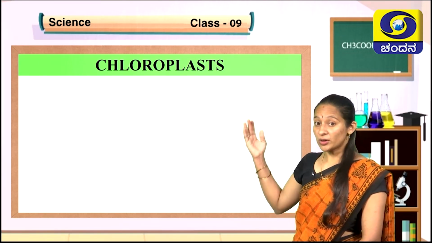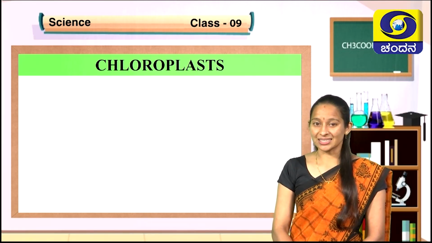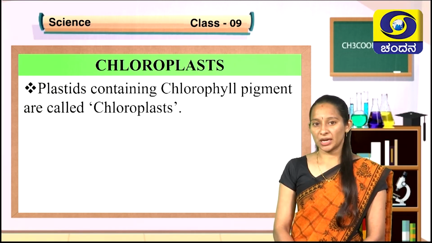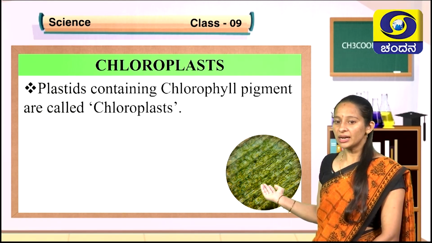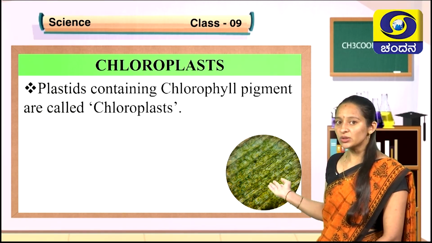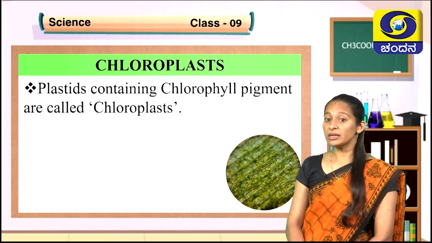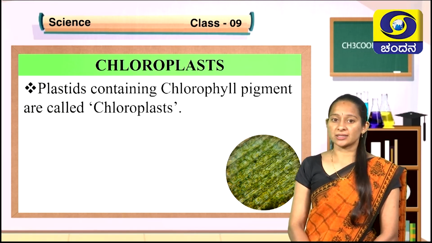Children, about chloroplasts you have been learning from your lower classes. These are the plastids containing chlorophyll pigment. Here you can see chloroplasts, green colored dots all over the cells of the plant. Those green colored dots in the plant cells represent chloroplasts.